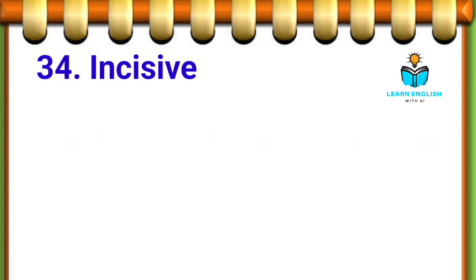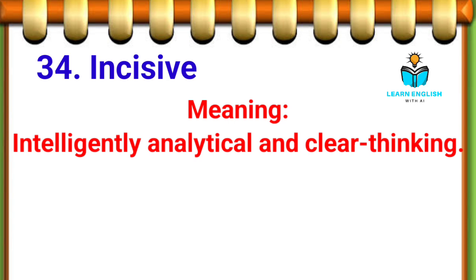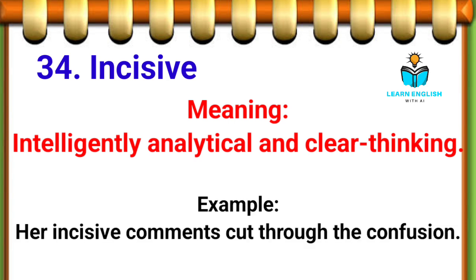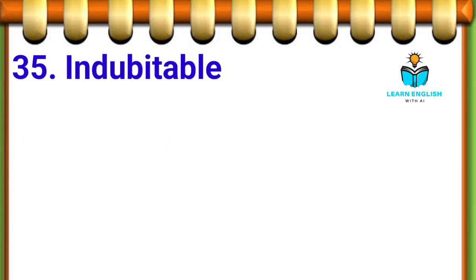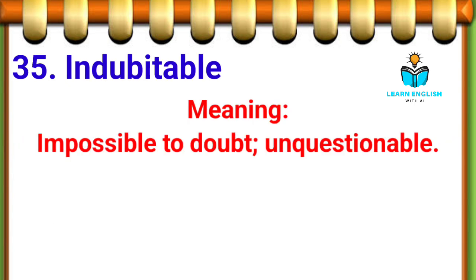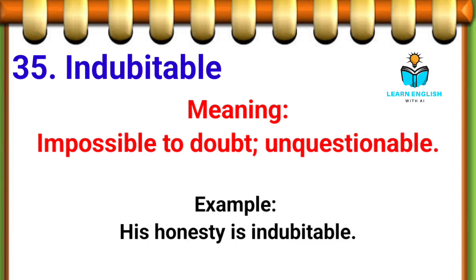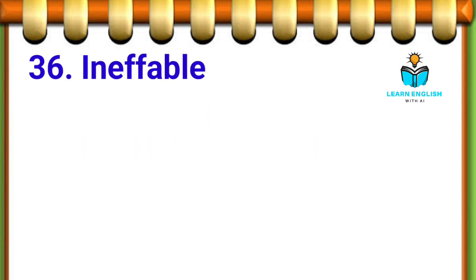34. Incisive, intelligently analytical and clear thinking. Example: her incisive comments cut through the confusion. 35. Indubitable, impossible to doubt. Unquestionable. Example: his honesty is indubitable.